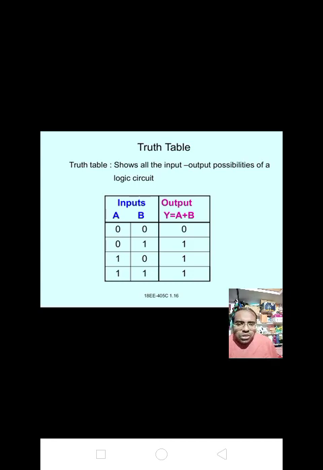Truth table means it shows all the input output possibilities of a logic circuit. Okay, all of you have written.